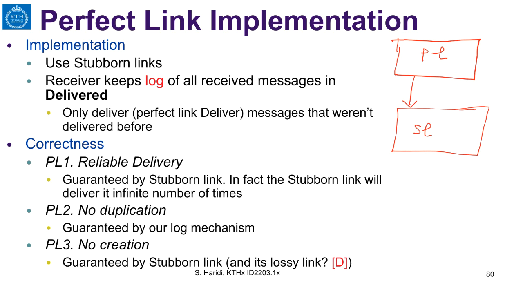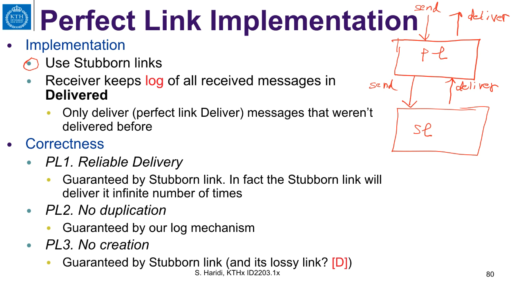Again, here is the send, and here is the deliver, and here is the send, and here is the deliver. So we use a stubborn link.